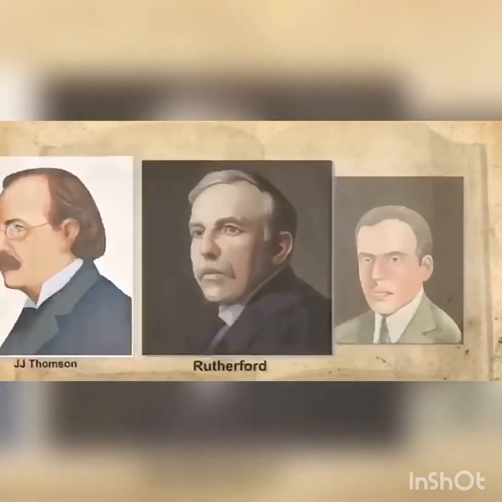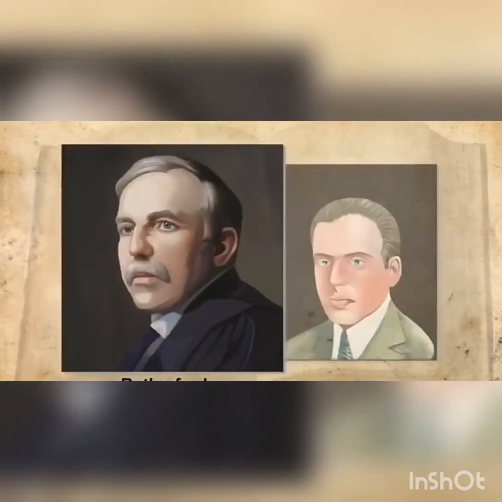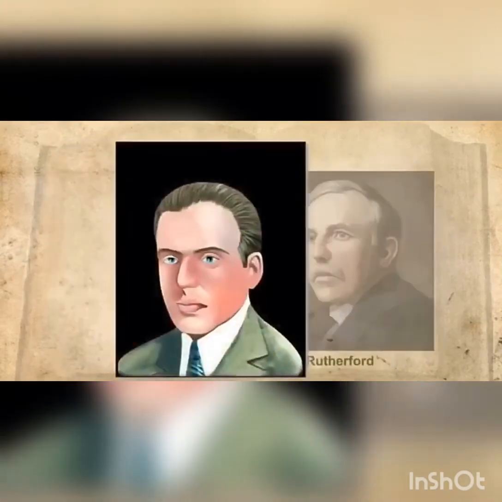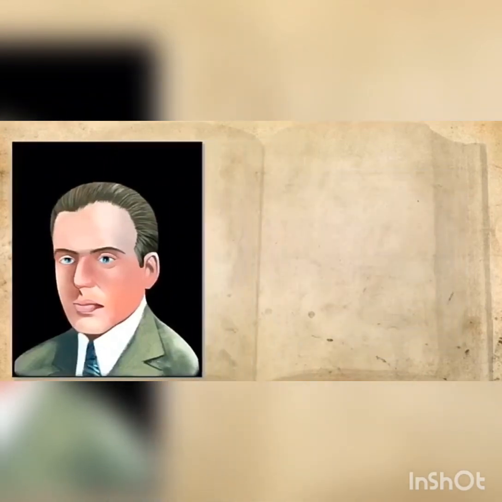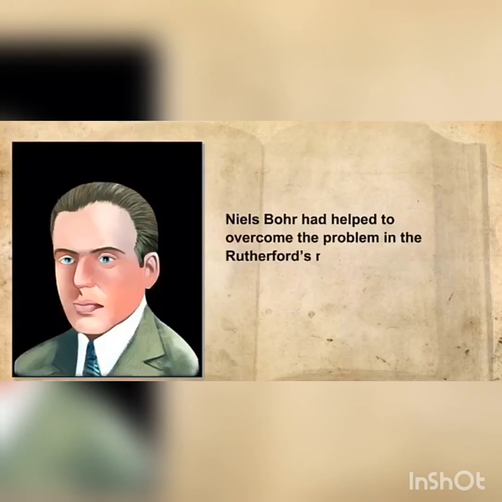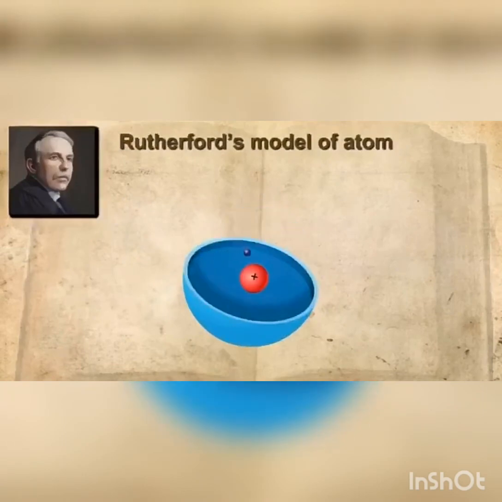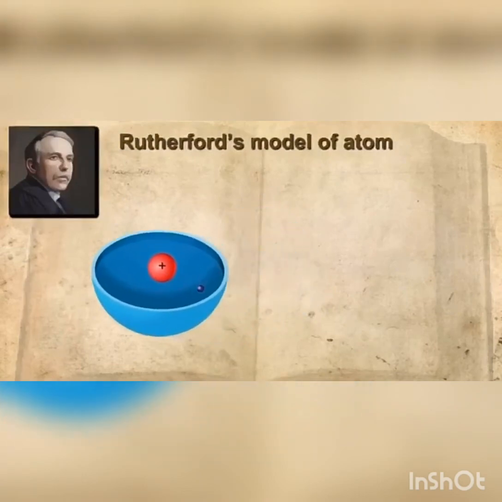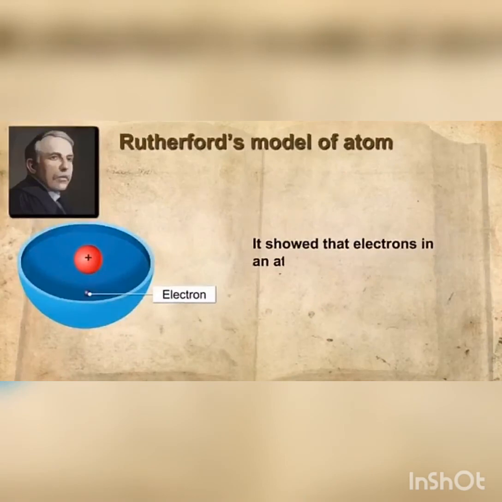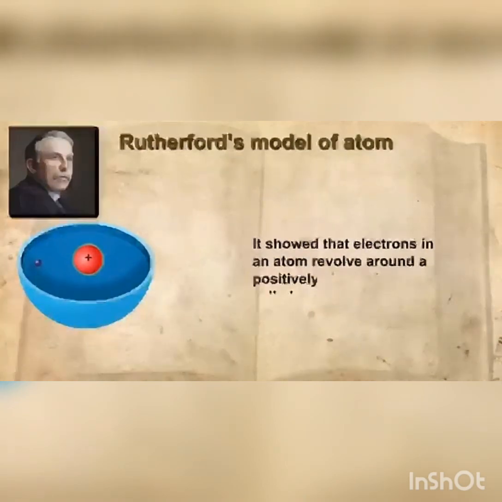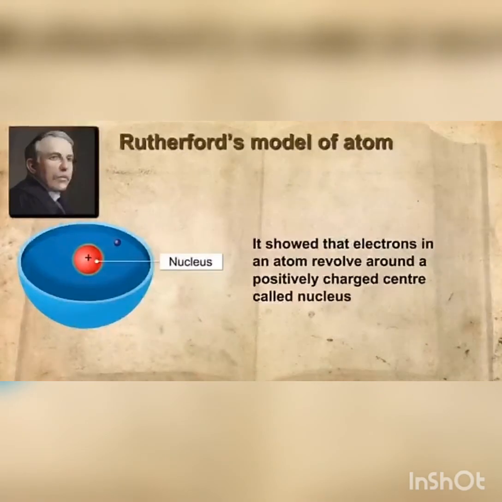There were a number of scientists who were working on the structure of atom. Rutherford was one of them, and his model was the closest model to the Bohr model of atom. In fact, Niels Bohr had helped to overcome the problem in Rutherford's model of an atom. Rutherford's model had a major drawback: it could not explain the stability. It showed that electrons in an atom revolve around a positively charged center called nucleus.